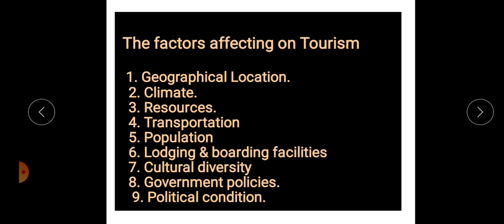Then climate. If the climate is supportive, hospitable, at that time people visit those centers, those places. For example, in Goa and some island regions, people from the northern hemisphere, the European and North American regions, where there is very little sunlight, also visit beach places where sunlight is available, as well as other facilities. So the climate is also important.